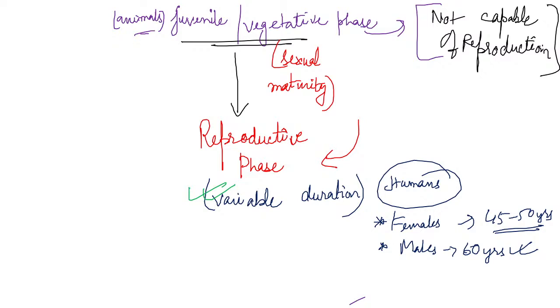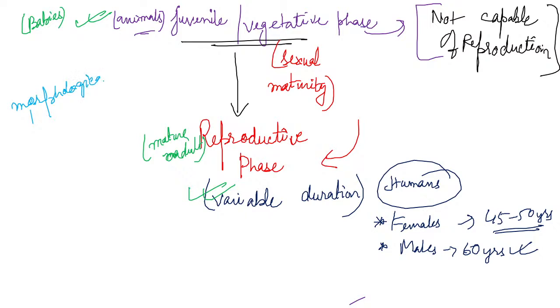Okay. Now, when there was a change from the juvenile period, from the babies to mature adults, there were lots of changes. And what are these changes? We can study what type of changes they had. So these changes were morphological, that is in appearance, and these changes were also physiological.